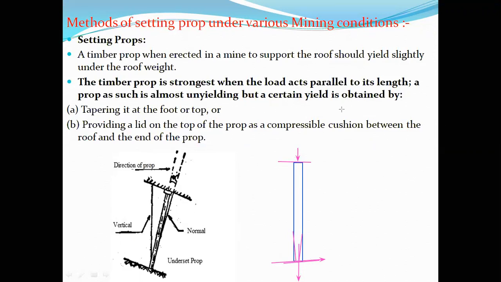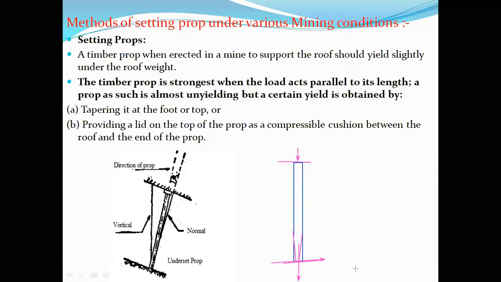How can we obtain the yield behavior? By tapering it at the foot or top, either the bottom portion or top portion. Generally, the tapering will be carried out at the bottom portion. Next, providing a lid on the top. If I provide a lid, cracks will develop in the lid itself before failure of the prop.